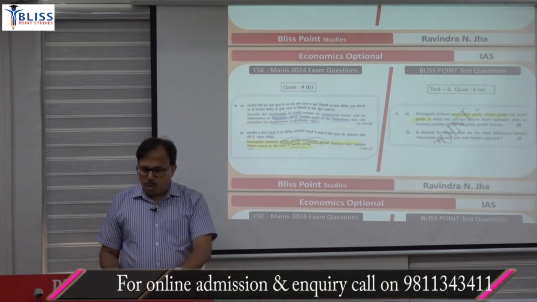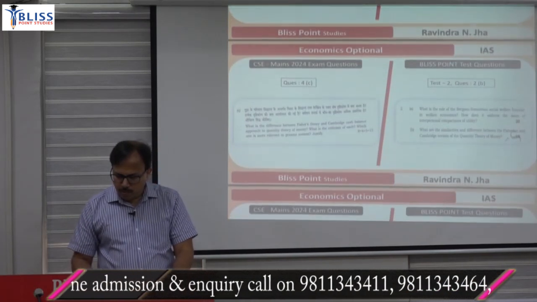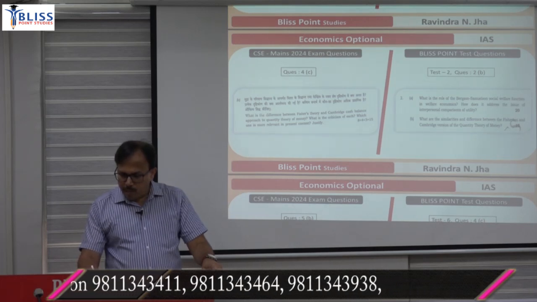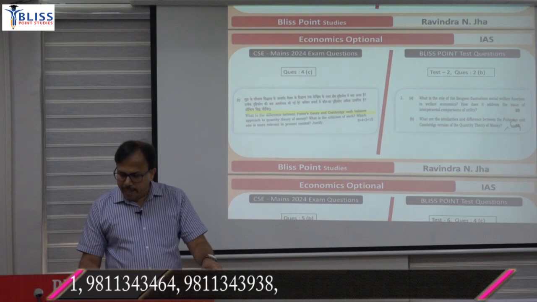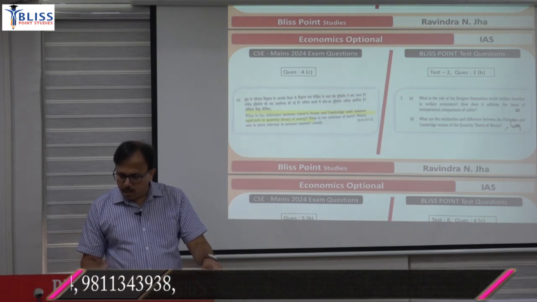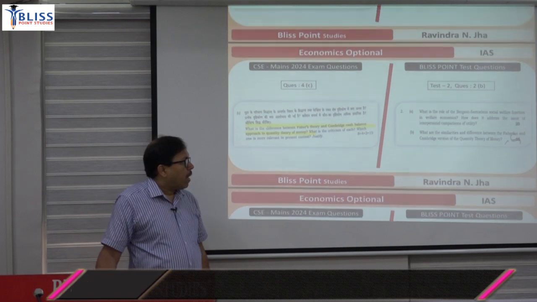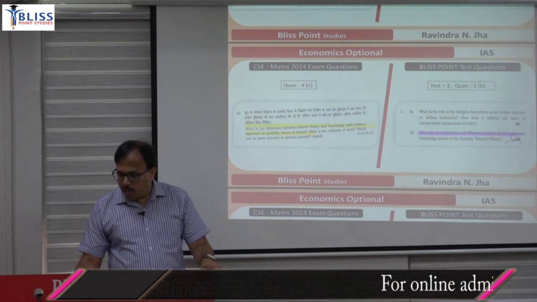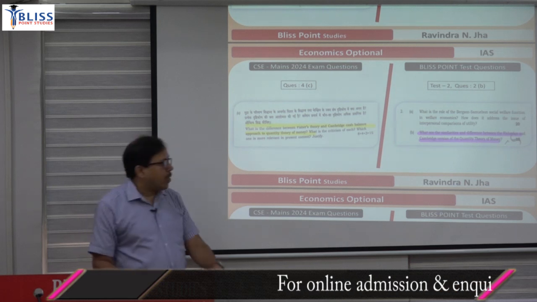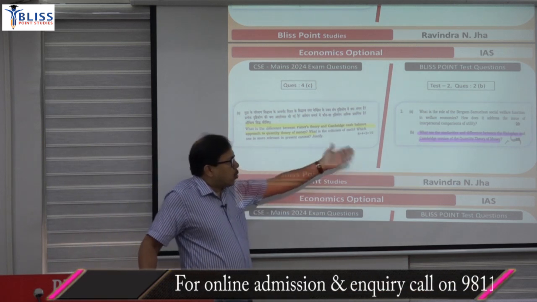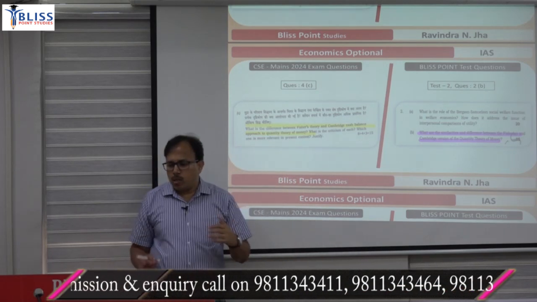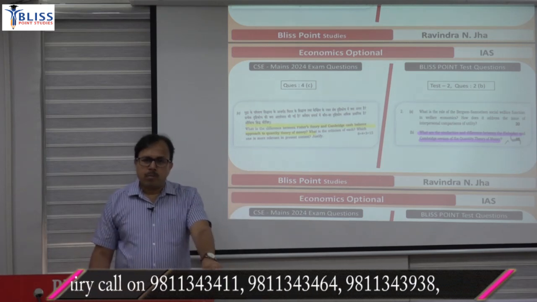And the fourth C was last in section A. What is the difference between the Fisher theory and the Cambridge cash balance approach to the quantity theory of money? And you have that question in the test series: what is the similarity and difference between the Fisher and Cambridge versions of the quantity theory of money? So you have that question plus the answer part of it, you have to just write it in the same manner. But again, this was a repeated question, you can say. इसे past year में कई बार पूछा गया.